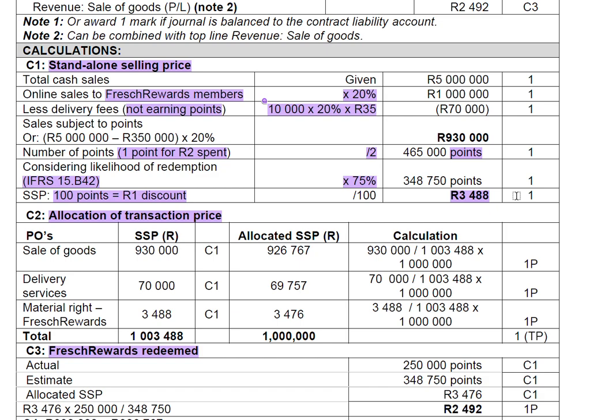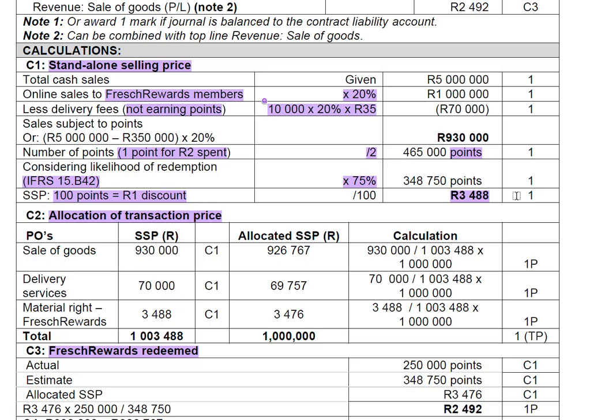Just to take you through the steps, you need to know what is the total sales, and of that total sales, members contribute what percentage, and you multiply by that percentage, then you get the amount of revenue derived from the members. Once you've received that, you ask yourself, what is excluded from receiving the points? It is delivery. Then you have to exclude delivery. How do you exclude delivery? You're going to say the total number of deliveries that were made times 20%, because it's the 20% that was made in December, then times 35 rand, which is the delivery fee, that reduces our sales by 70,000, which we cannot allocate rewards for.